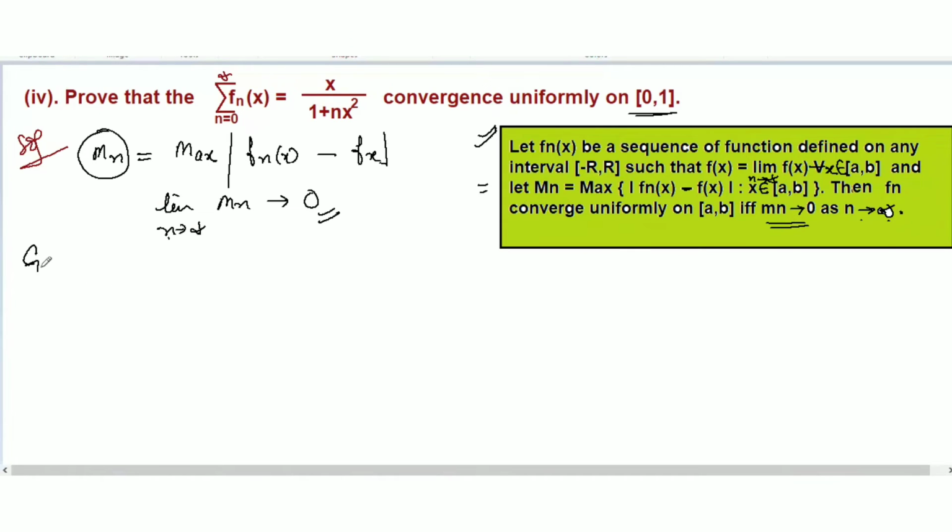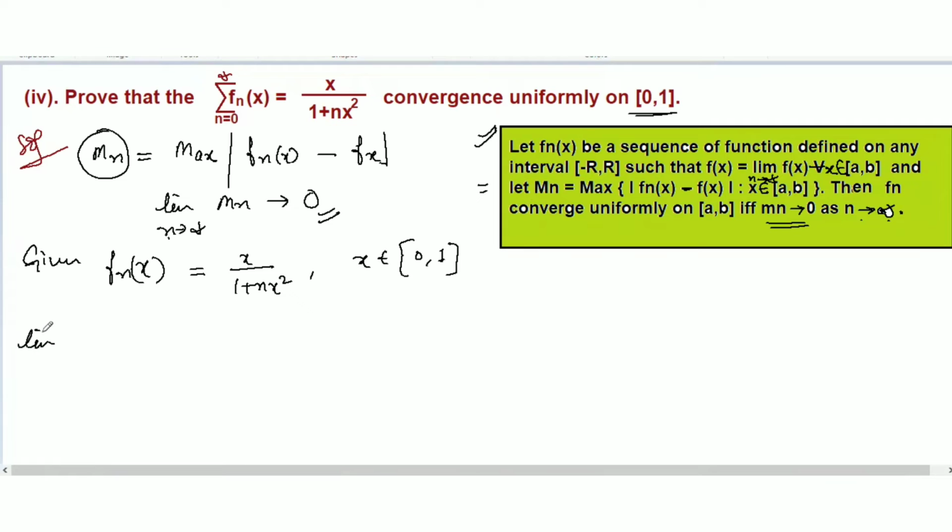So start from here. Given the sequence f_n(x), we are not taking the series as given. We will start by taking the sequence of functions f_n(x) equal to x over 1 plus n x squared, where x belongs to [0, 1]. Okay, let's first find the pointwise limit.